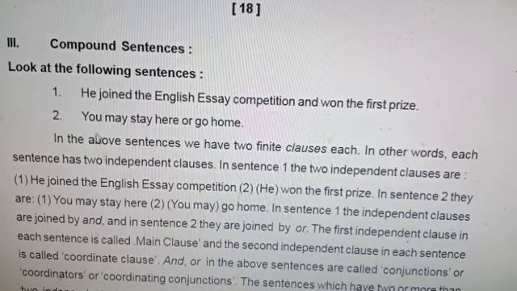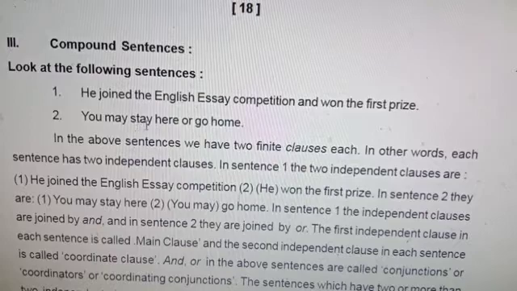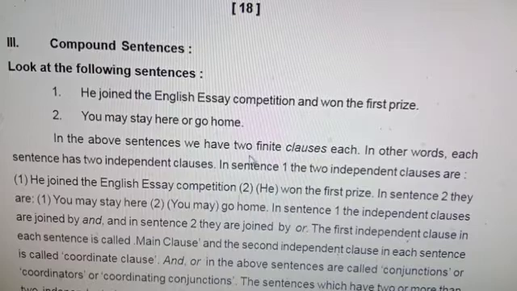Look at the second sentence. You may stay here or go home. You may stay here. The verb group is may stay. The finite verb is may; stay is a non-finite verb. If we change the sentence to you might stay here, then may has a tense form. You may stay here is a finite clause. Or you may go home; may is finite. So in the above sentences we have two finite clauses: you may stay here, you may go home.